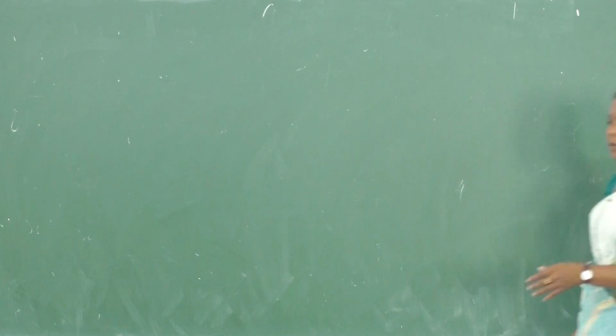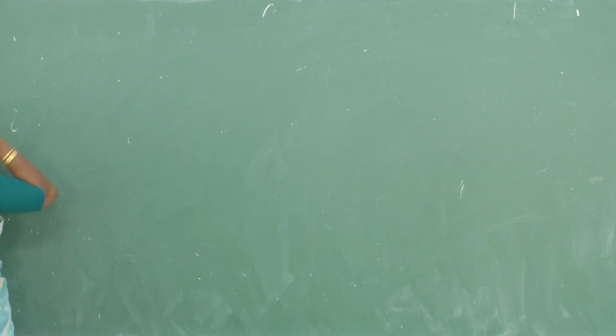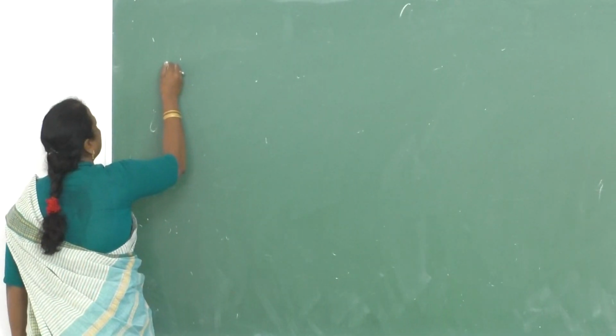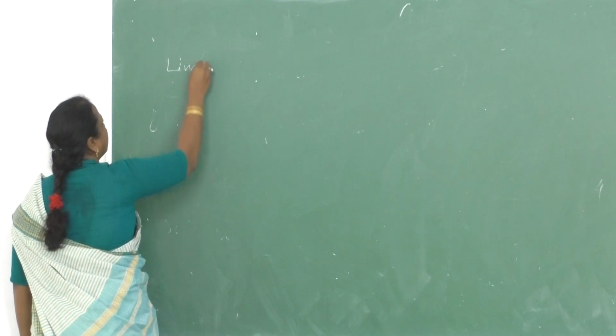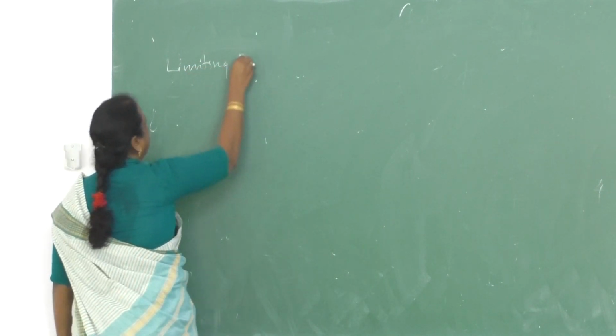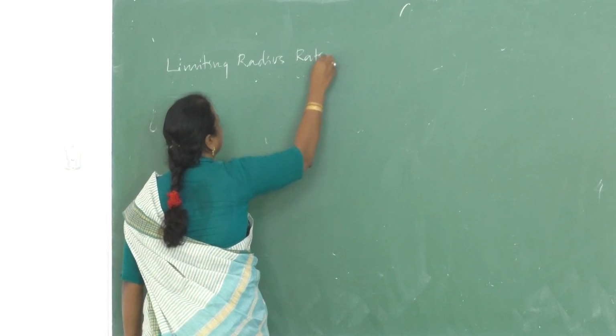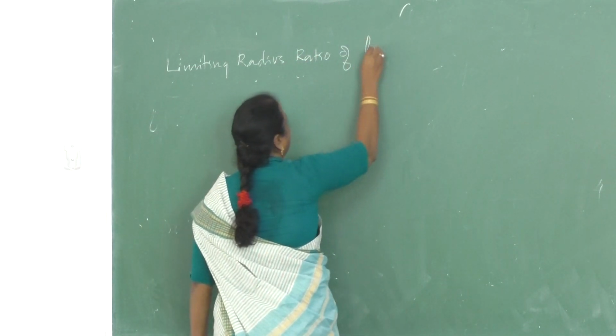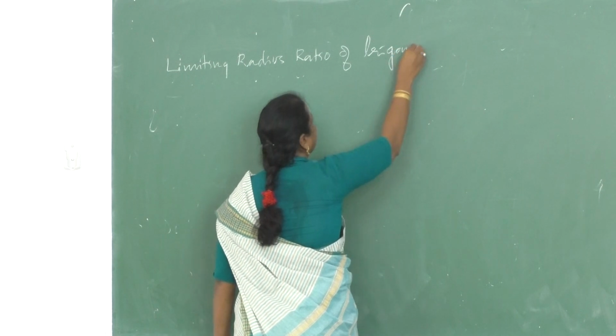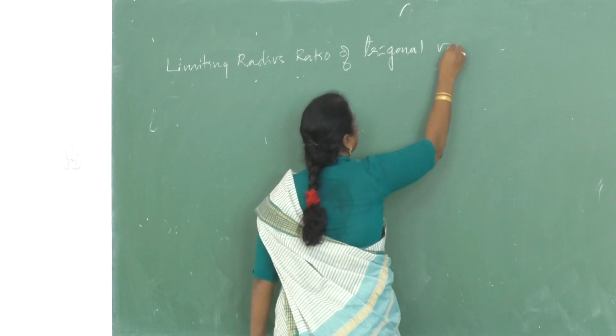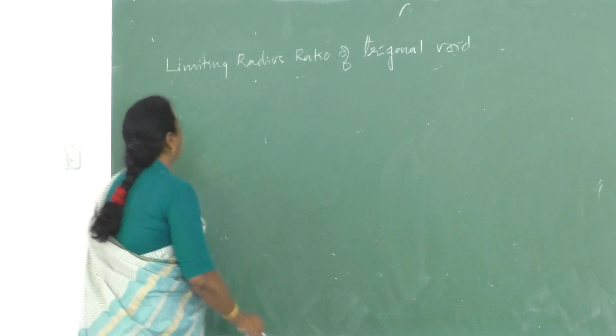What is the value you got? 0. Limiting radius ratio of trigonal void. Okay.